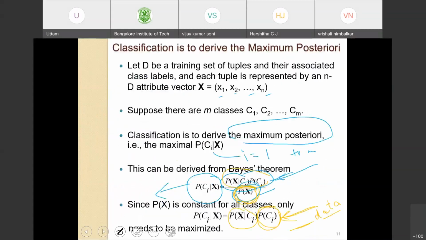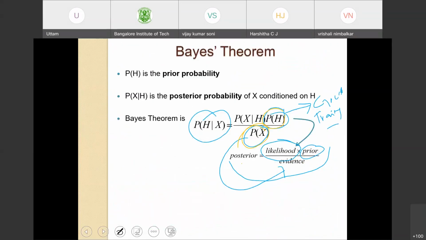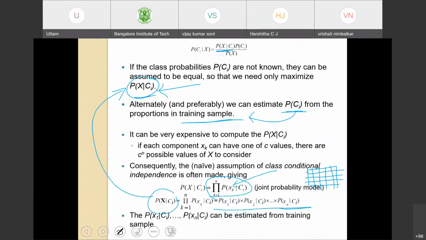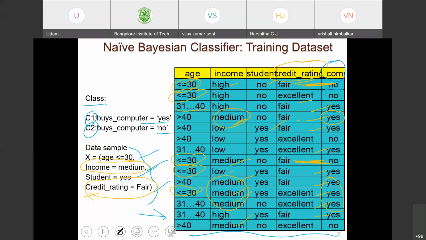See here, we have computed the likelihood of all the data points belonging to either class 1 or class 2, depending on the attribute values.